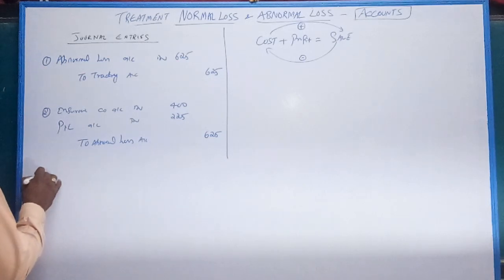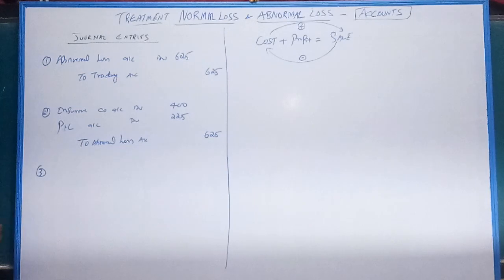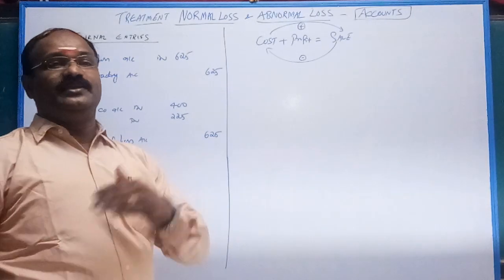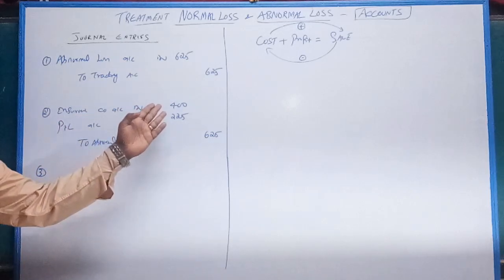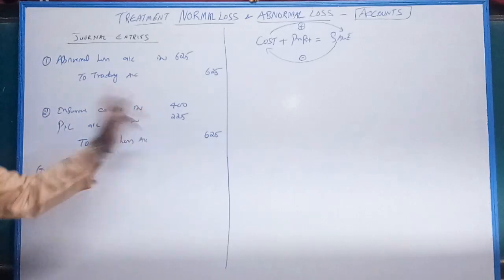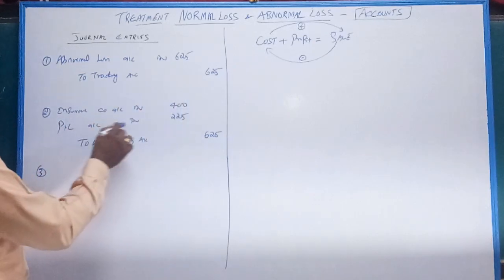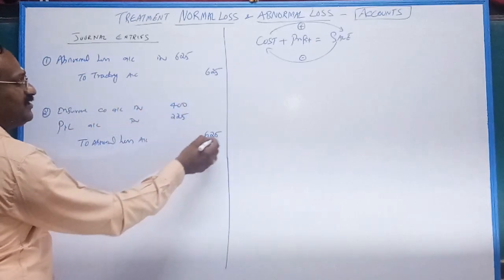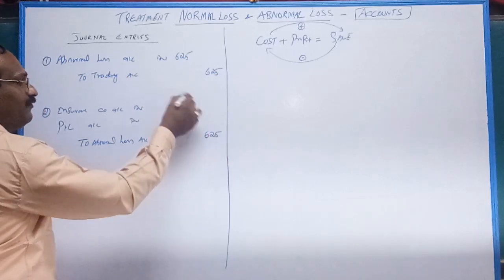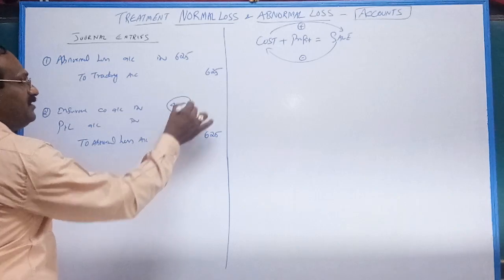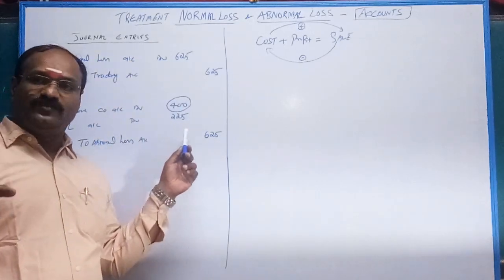Suppose there is an insurance claim. If you take any insurance against the stock, the insurance company pays compensation. Suppose it is paid 400. For example, insurance company account debit 400, P&L account debit 225. Why? Because total loss is 625. Out of 625 loss, 400 rupees is reimbursed by the insurance company. Thereby, your actual loss is 225.